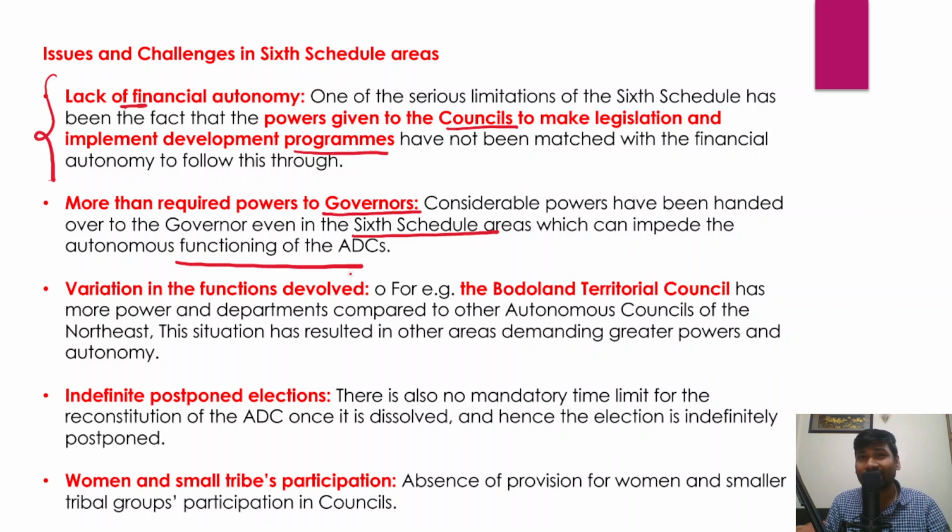But the problem is that these different district autonomous councils or regional councils have a variation in powers, and none of them have similar powers, and that is also another major problem, right? In fact, the Bodoland Territorial Council has more powers and departments compared to the other autonomous councils of the Northeast. For example, the Karbi Anglong Autonomous Council has fewer powers compared to the Bodoland Territorial Council.